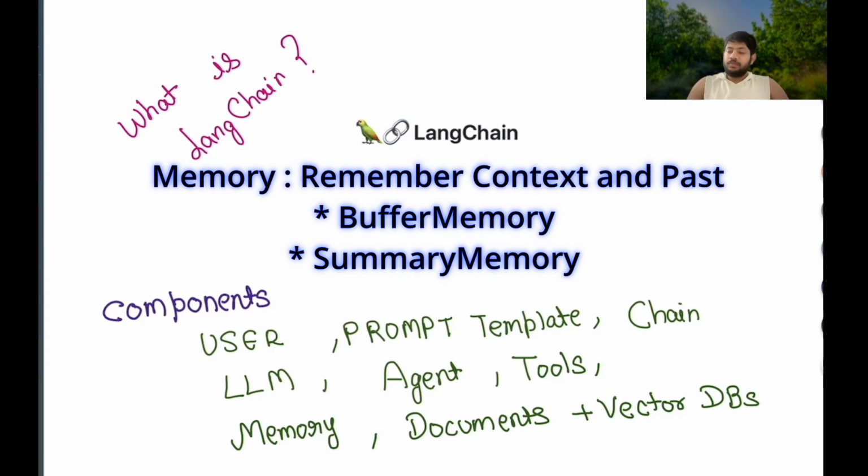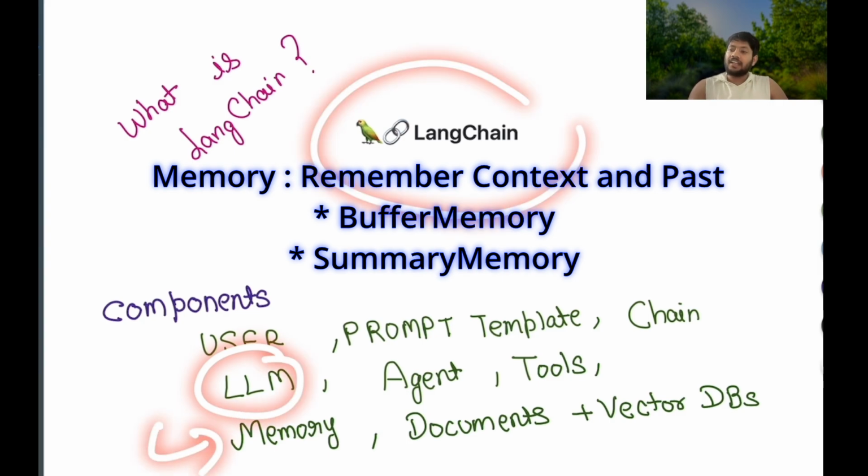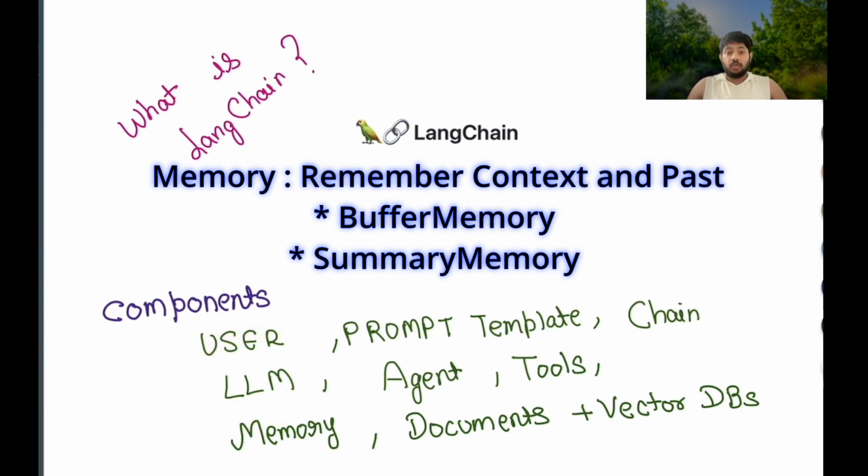For example, if your LLM doesn't have a memory and you ask it to tell a joke, it will tell you a joke, and then you ask it to explain it, it will get confused about what you want explained. It doesn't remember the previous joke. But if you provide a memory to your application, it is going to remember the past conversation, and your LLM along with the memory built using LangChain can provide the explanation as well. You can say, hey, tell me a joke. It is going to tell you the joke, and then you say explain it, and it is going to explain it as well. So that's what memory is.